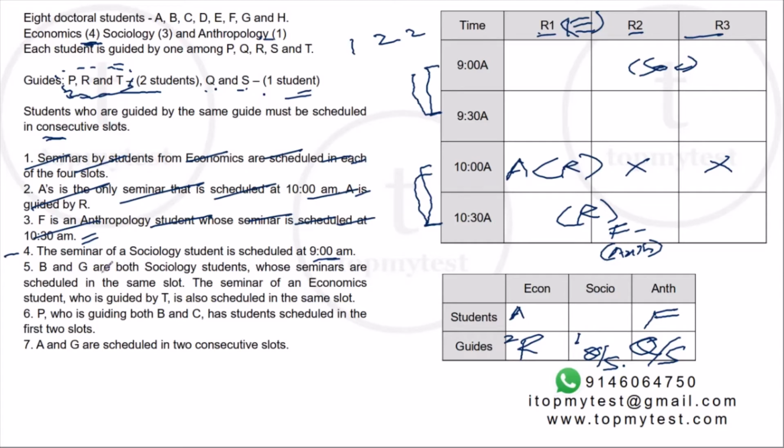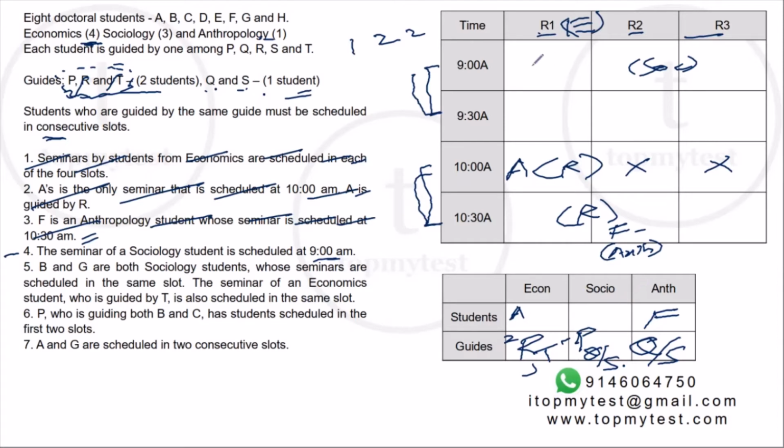B and G are both sociology students whose seminars are scheduled in the same slot. The seminar of an economic student who's guided by T is also scheduled in the same slot. Now, T belongs to economics. So T is the second professor in economics, which means R and T are economics. So P has to be sociology. Now we know sociology, P.